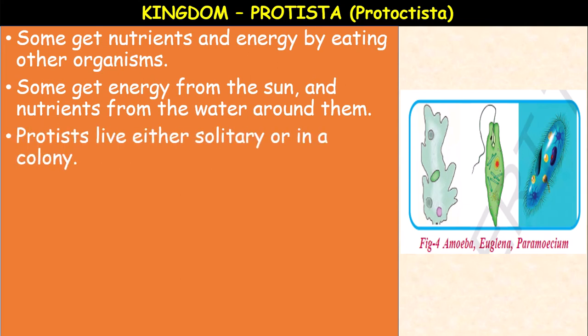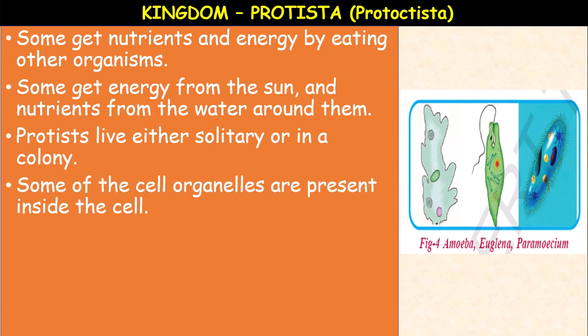The protists live either solitary or in a colony. Solitary means free living, separately, and some are colonial, living in groups. Some cell organelles are present inside the cell.